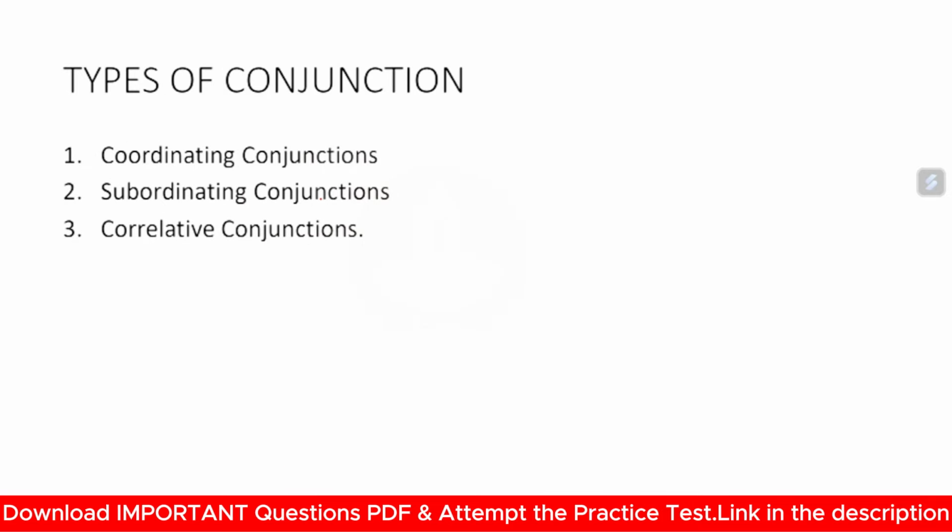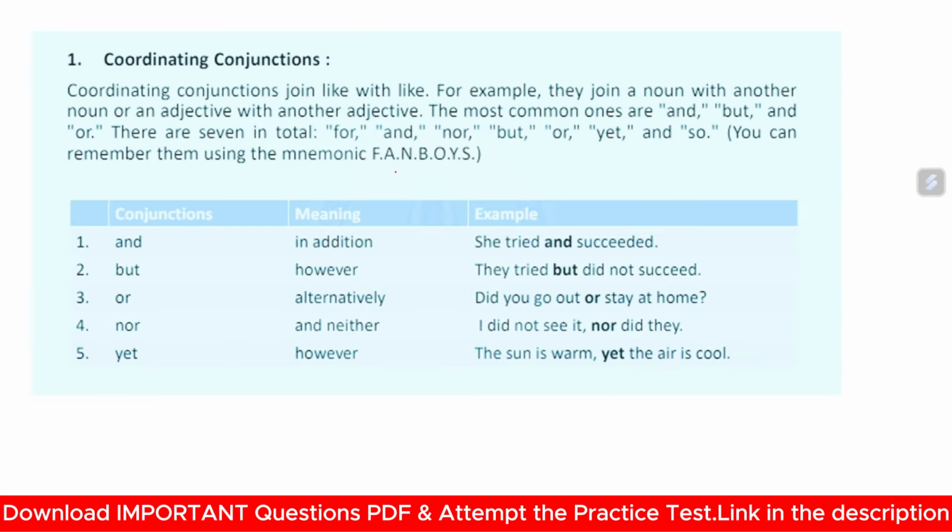Now, types of conjunctions: coordinating conjunctions, subordinating conjunctions, correlative conjunctions. Coordinating conjunctions join like with like. For example, they join a noun with another noun or an adjective with another adjective. The conjunctions are and, but, or, nor, yet.